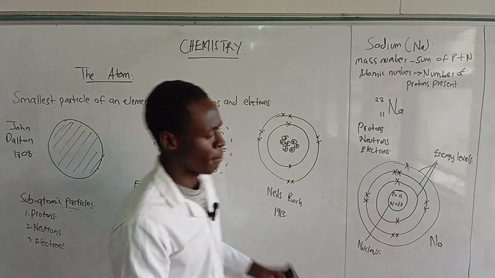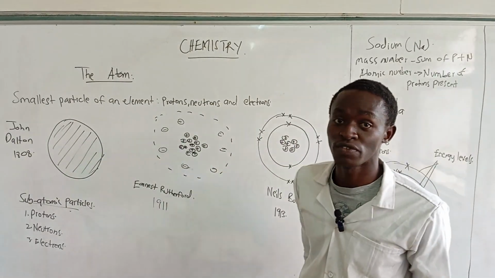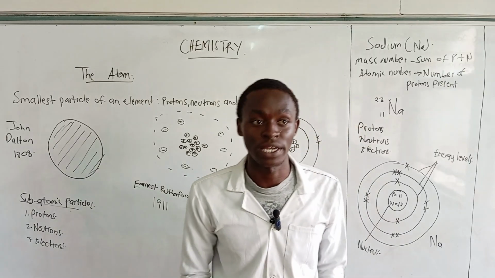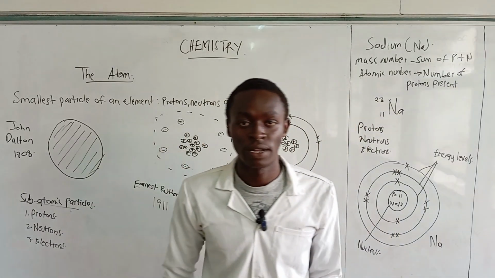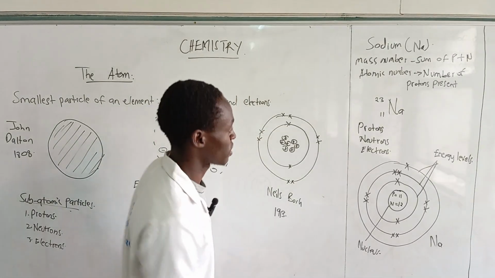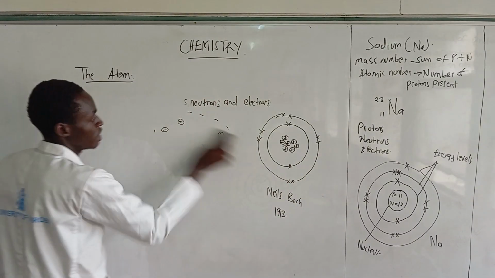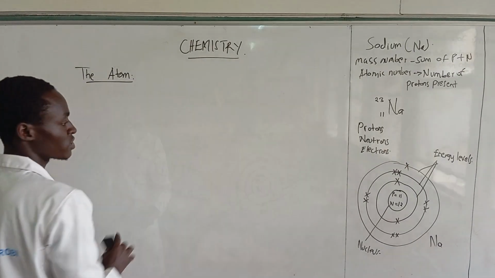So I believe to that point you've understood the theory of the origin of the atoms, how they are explained, and the atomic particles that make up the atom. Let's work out another example so that you can understand it more deeply. Let me do the same for magnesium. Let's write magnesium.